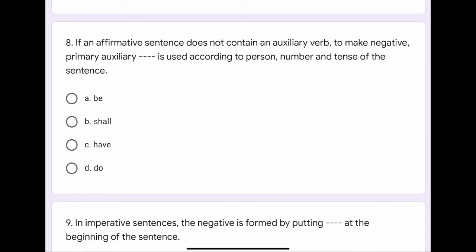Question number 8. If an affirmative sentence does not contain an auxiliary verb, to make it negative, primary auxiliary dash dash is used according to person, number, and tense of the sentence. The options are A. Be, B. Shall, C. Have, or D. Do. The correct option is D. Do.